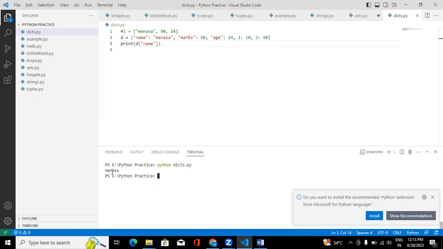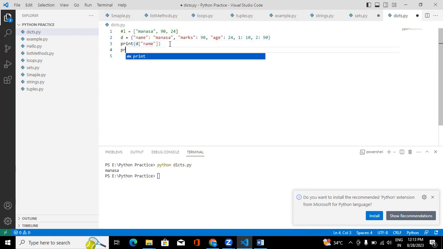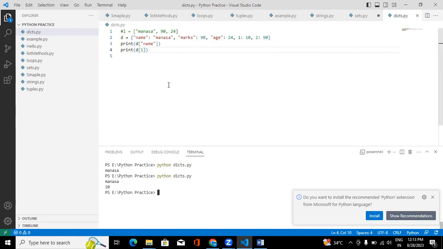See, it printed Manasa. So in Python dictionaries, if you want to access the values, you should use the keys. And if you give print d index of 1, what is the value assigned for the key 1? 10 is the value. Now give one key name which doesn't exist in the dictionary.